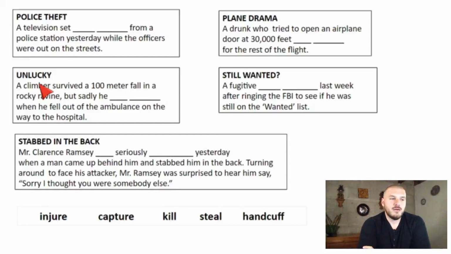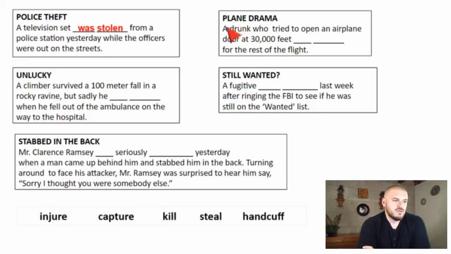Another reason why we use passive voice is because we don't know the subject. Okay, so for example, active voice. An unidentified man stole a television. Okay. Or here, in this example, you could say, a television set was stolen from a police station yesterday. We don't know who, so we don't include it. So we reorganize the sentence, okay? Una televisión fue robado. En lugar de decir, alguien robó una televisión, se puede decir, una televisión fue robado, right?